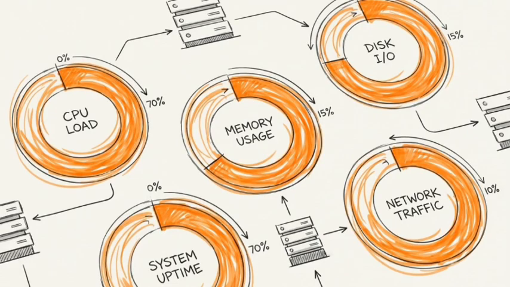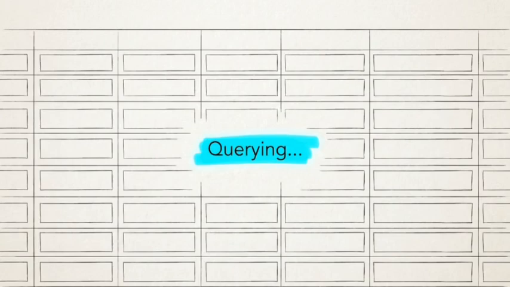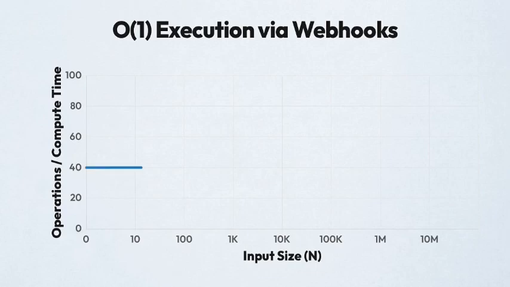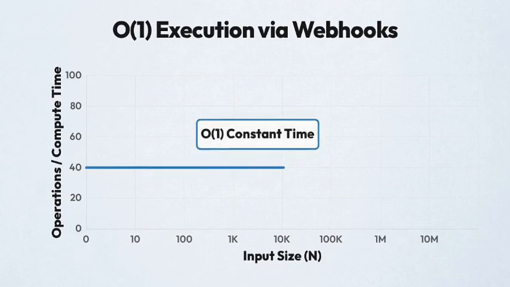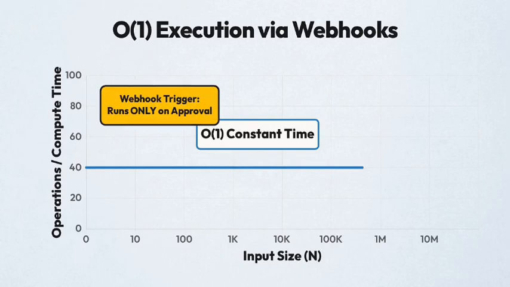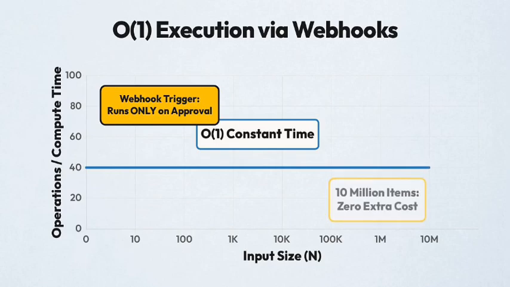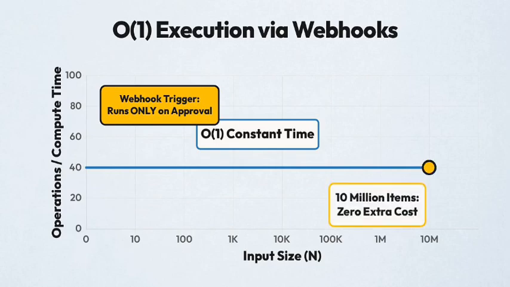If you configure an orchestration tool to poll that database every 5 minutes to check for new items marked approved, you are burning computational cycles checking for data that might not even exist. This chart shows a flat line mapped as O of 1. By using a direct webhook, the workflow triggers only when approved, achieving constant time execution. The computational cost remains flat, processing instantly whether the database holds 10 or 10 million items.